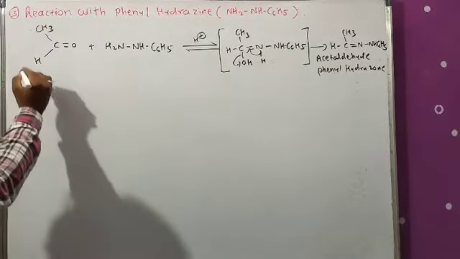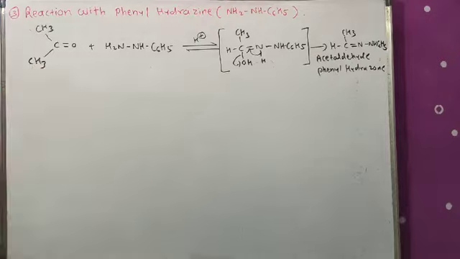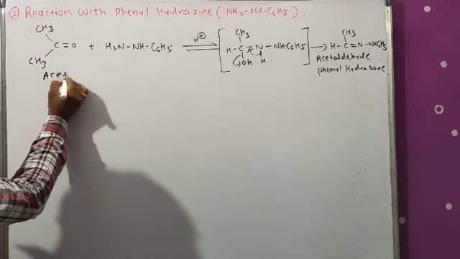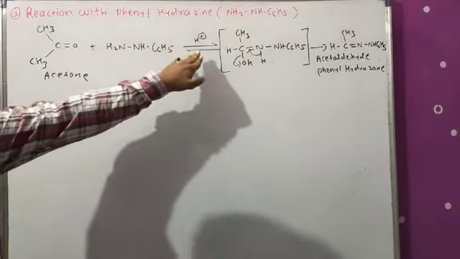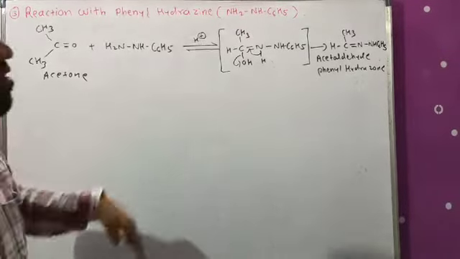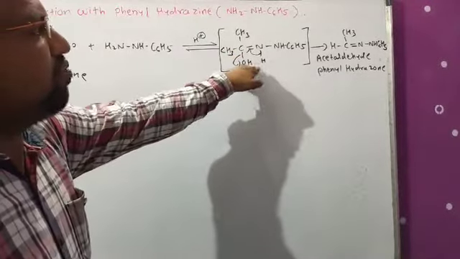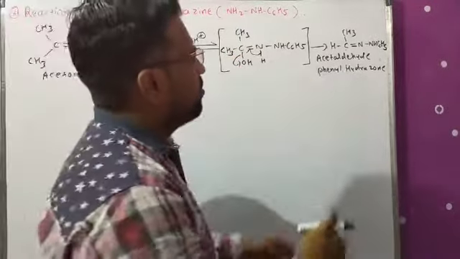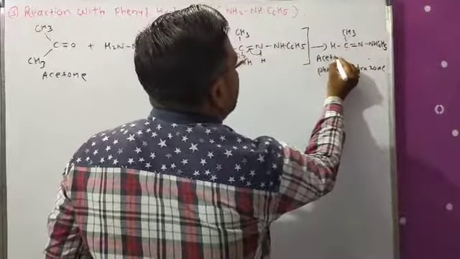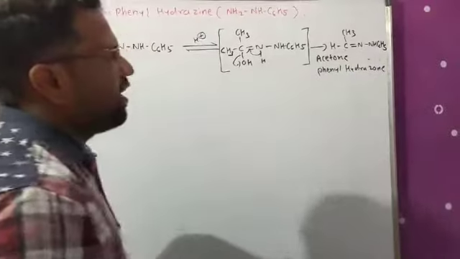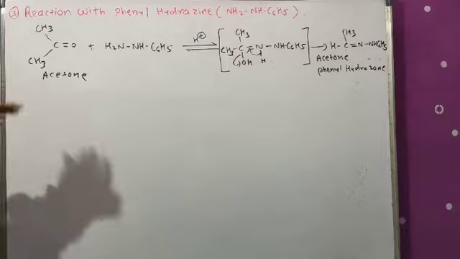Now here we take acetone, CH3 C double bond O CH3. When acetone reacts with phenylhydrazine in weakly acidic medium, firstly it gives the addition compound. Now by removing a water molecule we get the product, that is acetone phenylhydrazone. So this is our important third reaction.